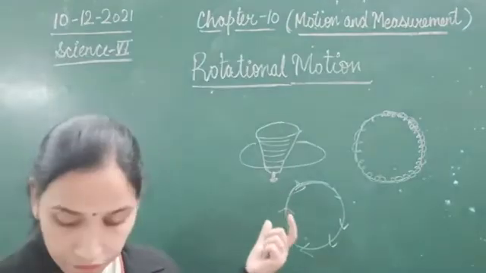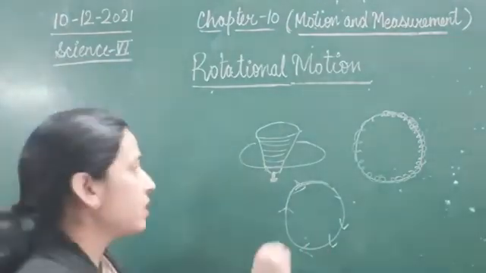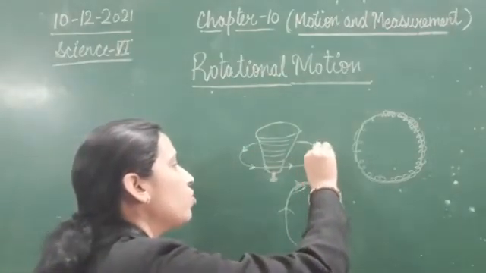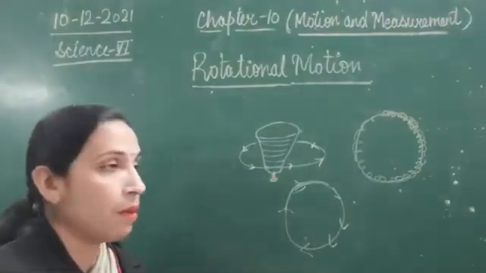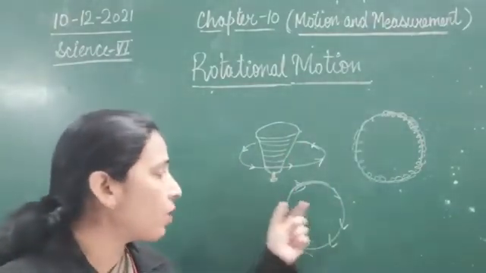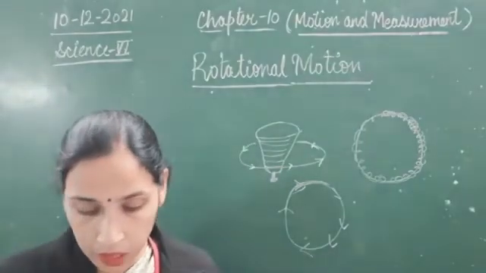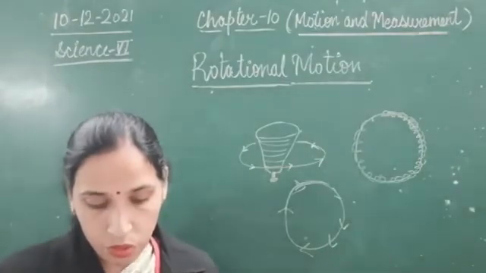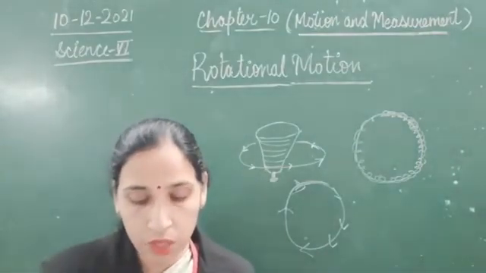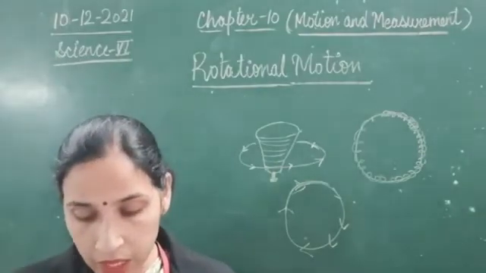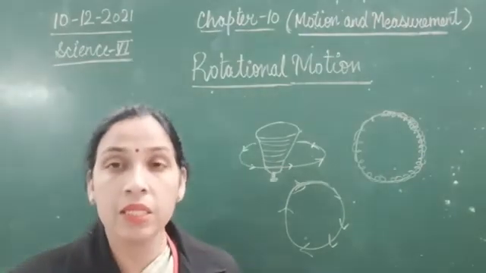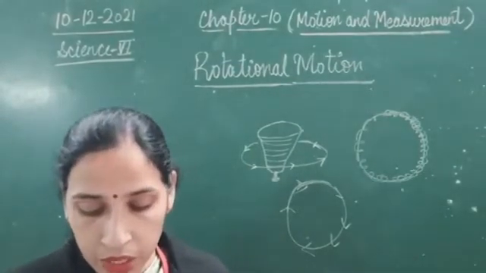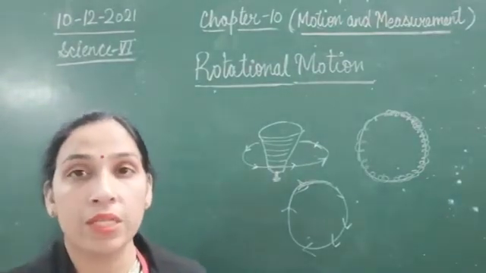The difference between circular and rotational motion, which I just told you, is that rotational motion happens on its fixed axis. The thing is not moving from its axis. But circular motion is going round and round in a circular path. In circular motion, the object as a whole travels along a circular path. But in rotational motion, the object spins on its axis.